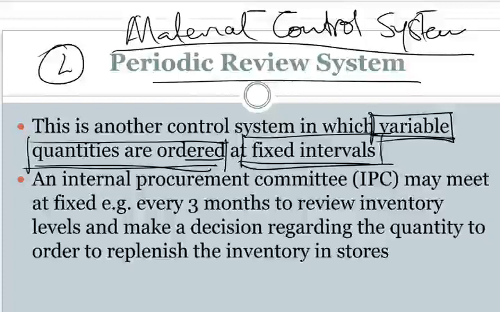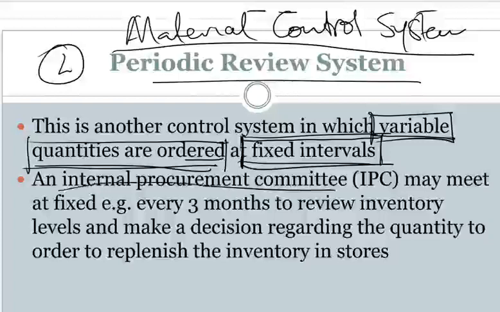So we know that the procurement department is the one that orders or makes all the purchases. There's a committee inside the procurement department called the internal procurement committee. It's made up of different people.